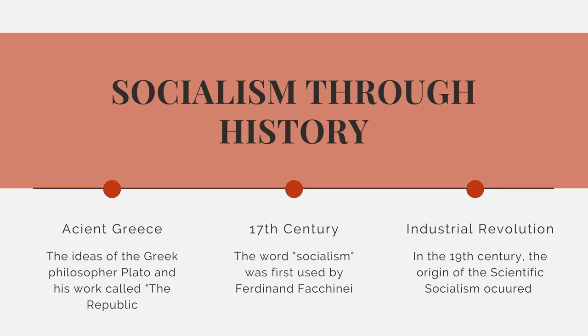Finally, during the 19th century, the idea of scientific socialism occurred during the Industrial Revolution. It was a political idea elaborated in 1848 by Karl Marx and Friedrich Engels in their Communist Manifesto that called on the workers, called proletarians, to unite and remove the capitalists from power.